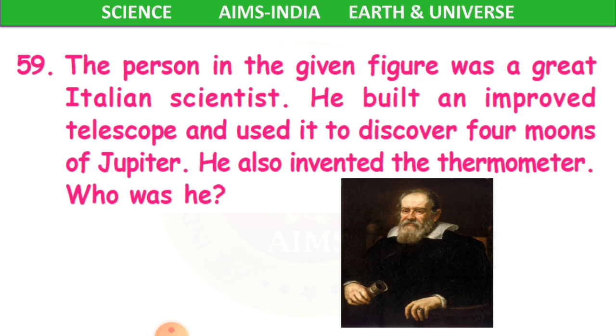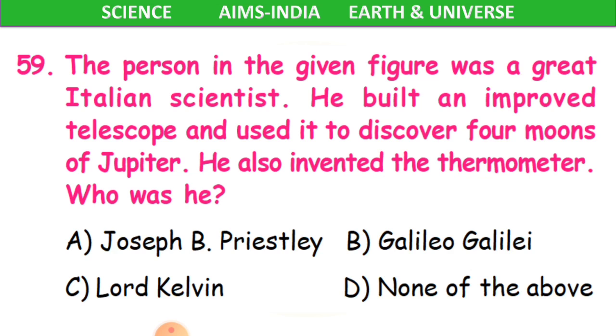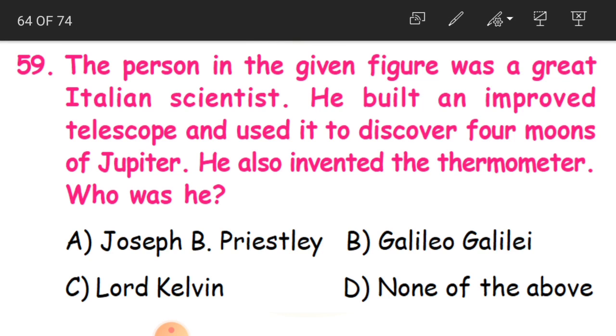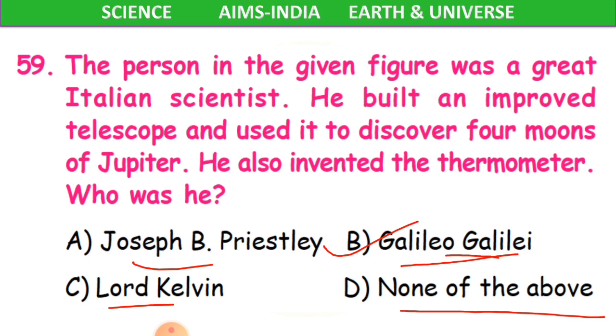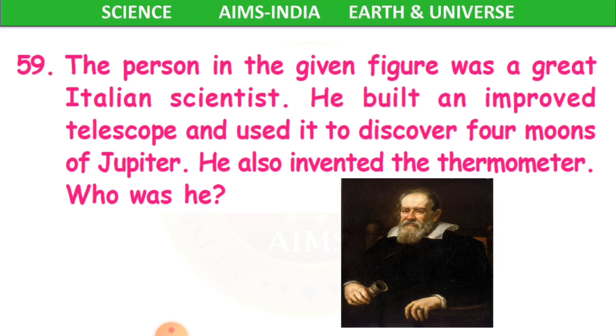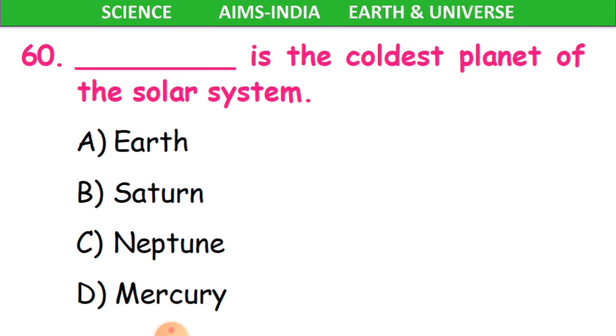So, who was he? And the options are Joseph B. Priestley, Galileo Galilei, Lord Kelvin, and none of the above. And the answer is B, children. He is none other than Galileo Galilei. Clear, children? Yes.